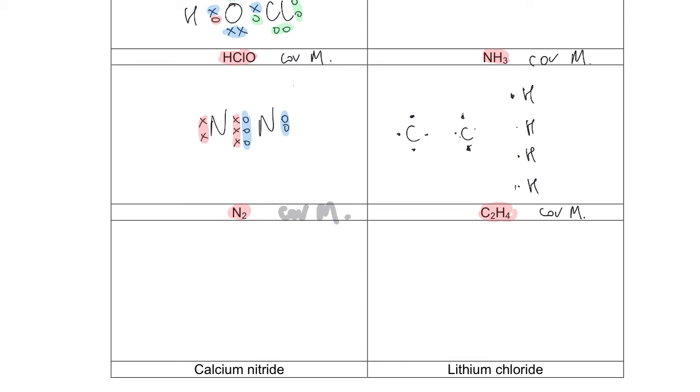What can I do? I can connect the carbons together, but then I have 6 extra spots there for only 4 hydrogens. So maybe I'll connect it twice. Now I only have 4 spots for extra hydrogens. That's pretty good. So I have 2 lines connecting the 2 C's together, and then 1 line connecting each C to the hydrogens, and then another 2 lines for this one here. Okay, so then I redraw that, get rid of all of it, and I will have something that looks like this.